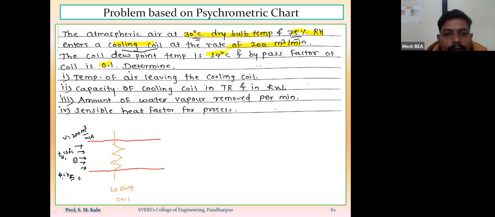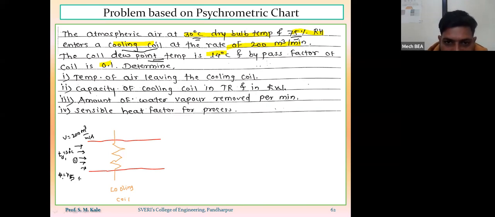Now the coil dew point temperature is 14 degrees centigrade. Coil dew point temperature means the surface temperature of this coil. That is also called the apparatus dew point temperature. Here it is less than the dew point temperature of the entering air.